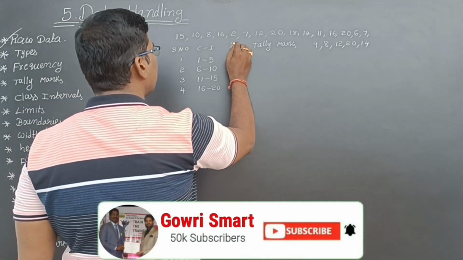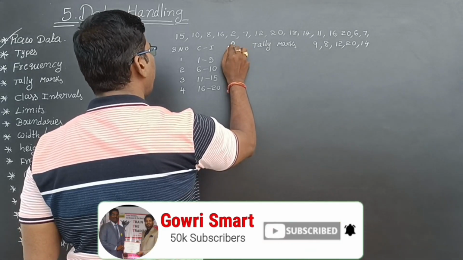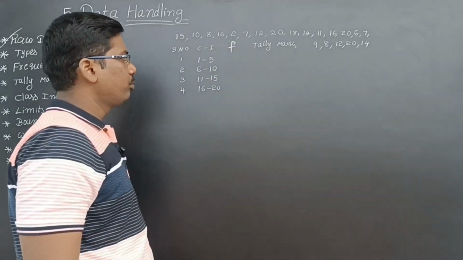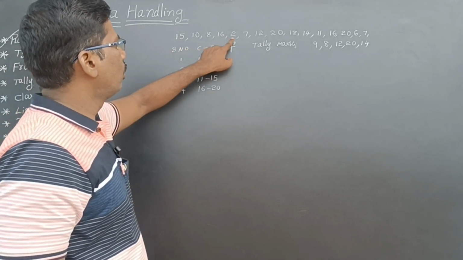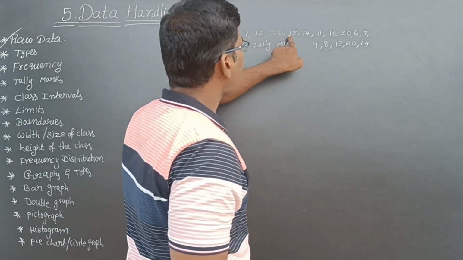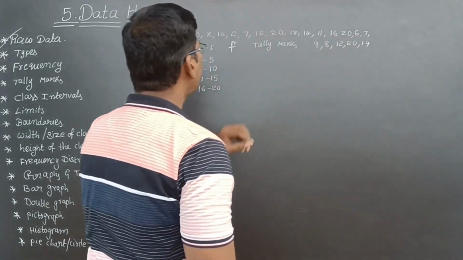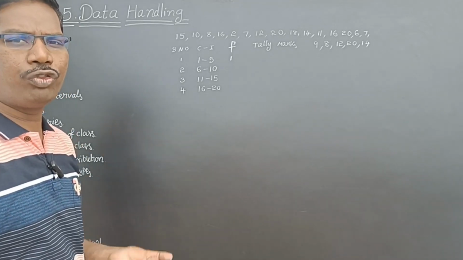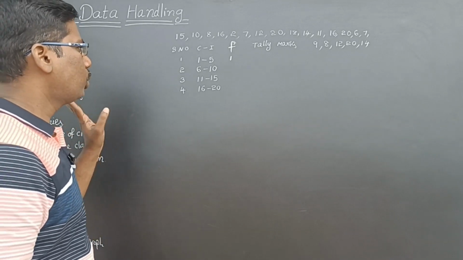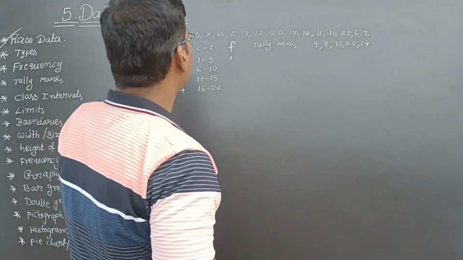Now, frequency. Everything I will say. Frequency. Now, see 1 to 5, how many students got? Let us see. 1 to 5: 1. Only one student got, which means failed. So, out of 20, 5 marks means failed only. So, one student failed. Next, 6 to 10.